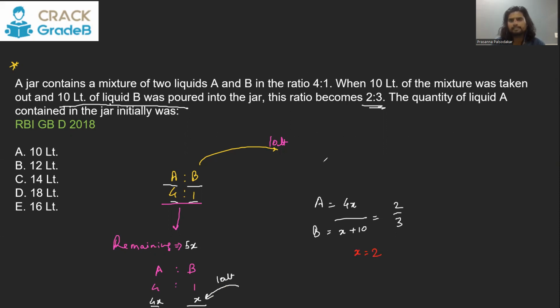Or you can solve by cancelling out the 2 upfront as well, like this. So 6x is equal to x plus 10. 5x is equal to 10. X is equal to 2.